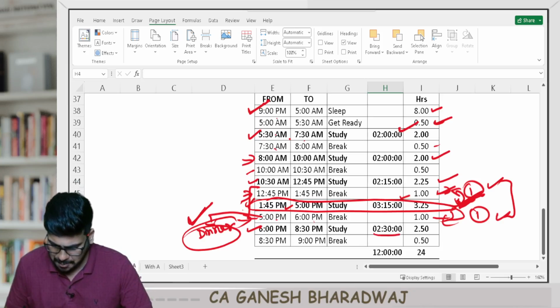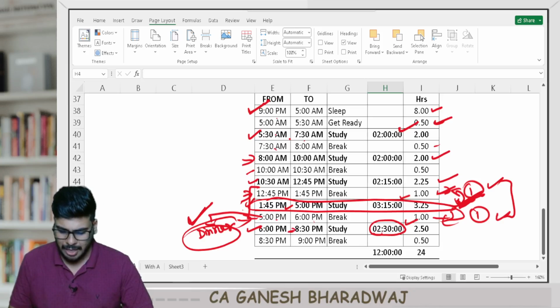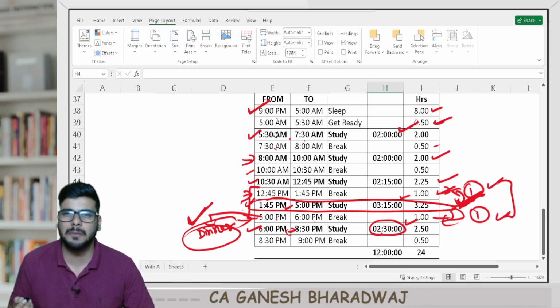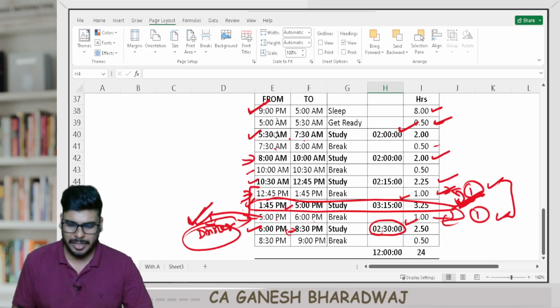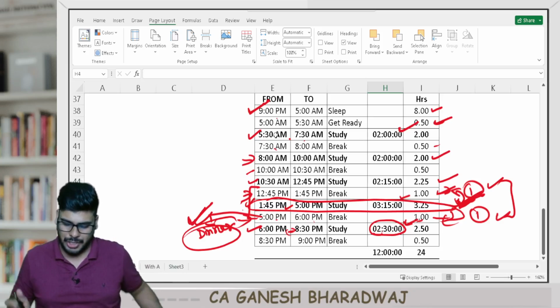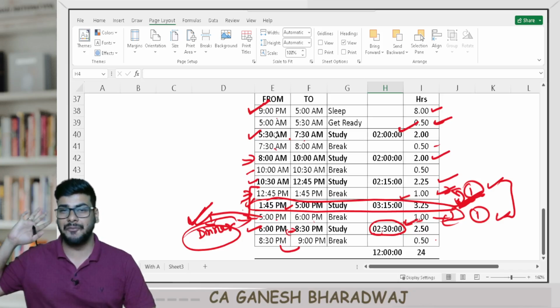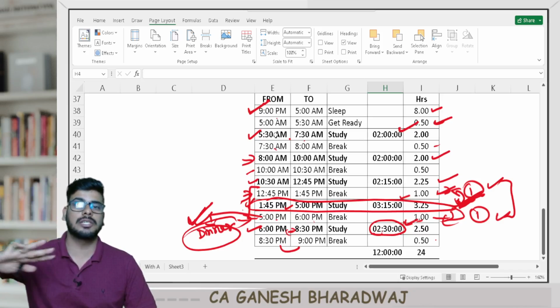Because I have planned for a study slot, 2.5 hours in the 6 to 8:30 slot. During this time, if you go for dinner, it might interrupt. But if you have your dinner early, by the time you finish the study time, you would have had proper digestion. And half an hour you take a break and go to bed at 9. It will be a very peaceful sleep also. Your sleep will not be disturbed.